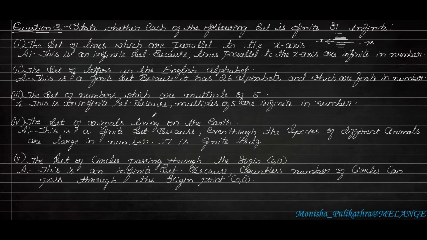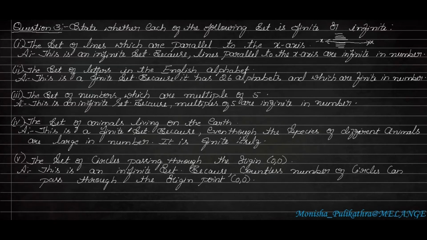The set of animals living on the earth. This is a trickier question. Most students may write that it is an infinite set, but this is a finite set. Even though the species of different animals are large in number, thanks to animal scientists, animal conservationists and government officials, they have made a census of those animals, of how many species there are. There is a large book on that, so it is actually countable. If this type of question occurs, please write it as a finite set, because it is not an infinite set.